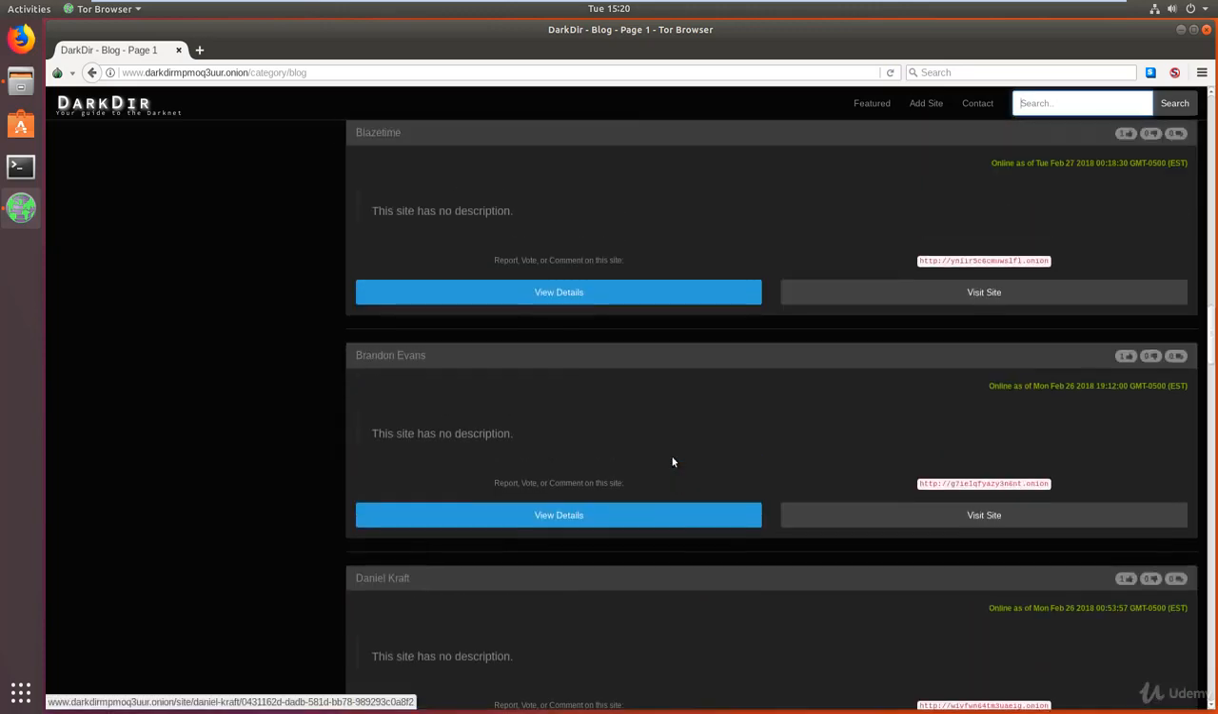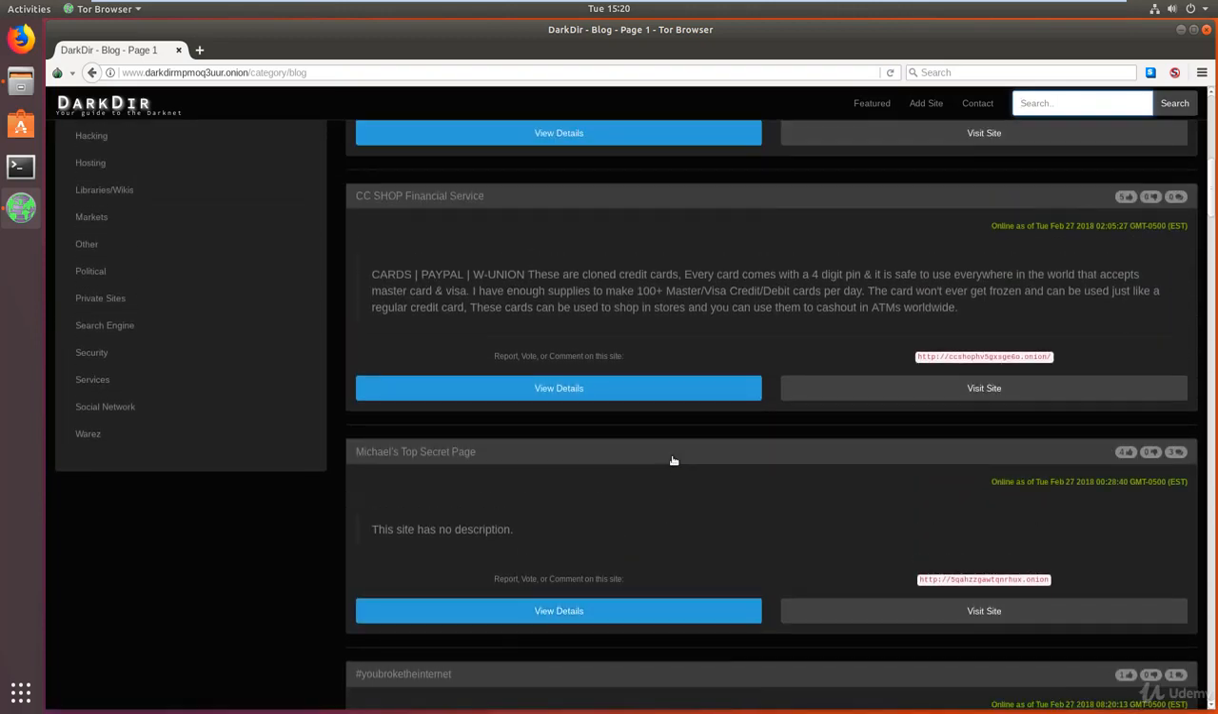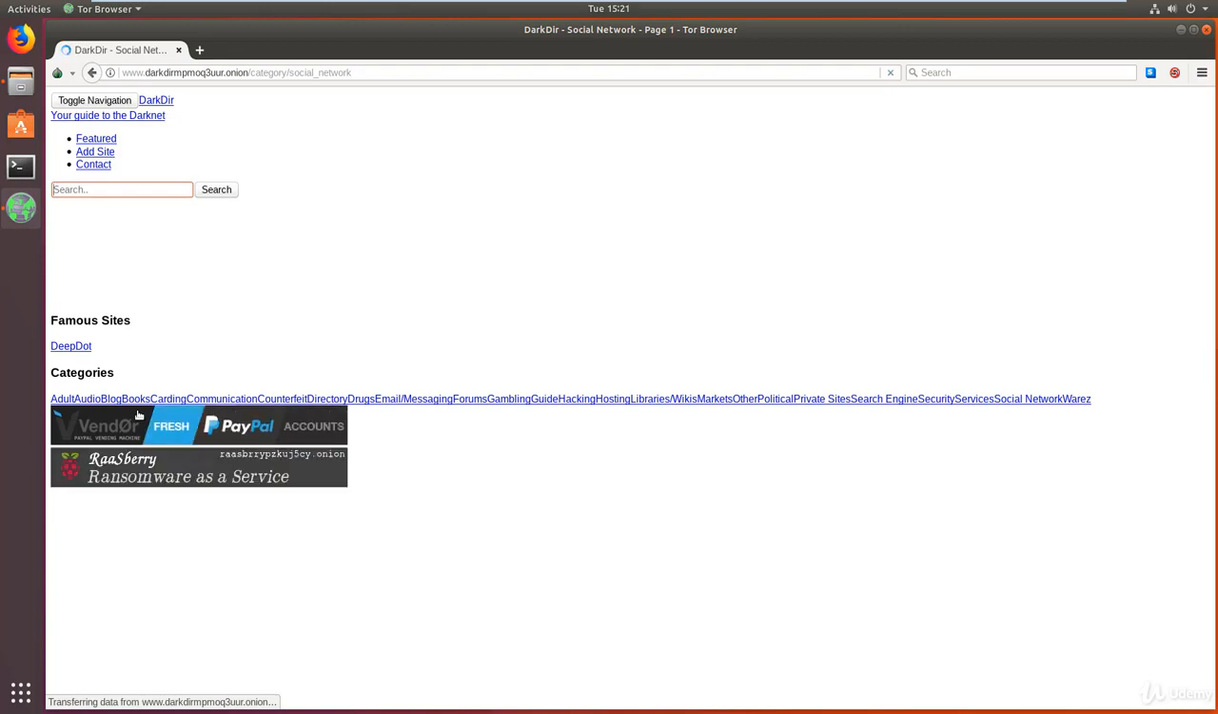Let's look at one more category just to show you that it really does work, and we'll actually pick a site this time. Alright, so let's say we're looking for, let's see, libraries and wikis. No, that's not really interesting. Let's say we're looking for, let's see, social networks. Alright, so let's say we're looking for some social networks on the deep web or the darknet. So we'll click on social networks, and now it's going to load it.